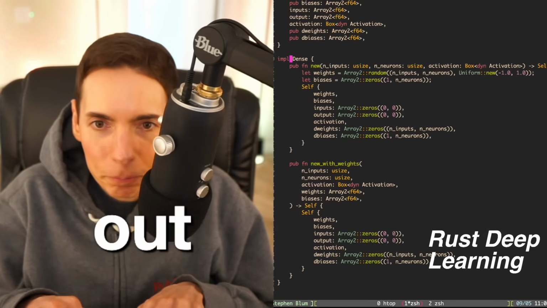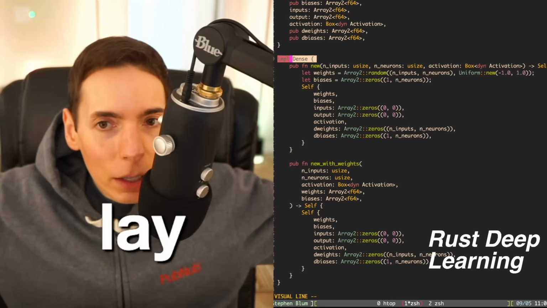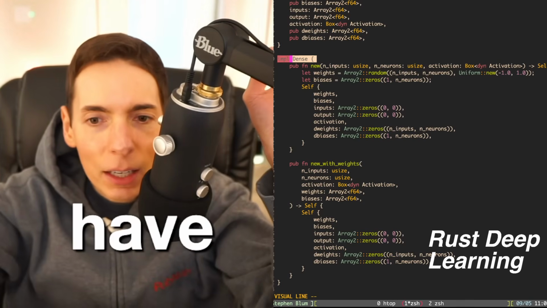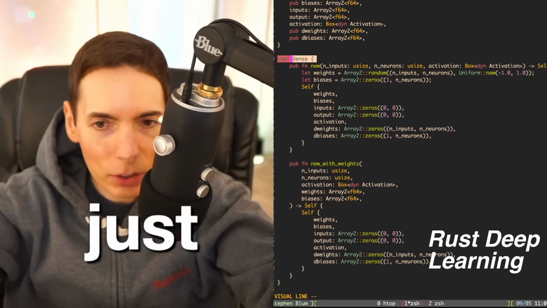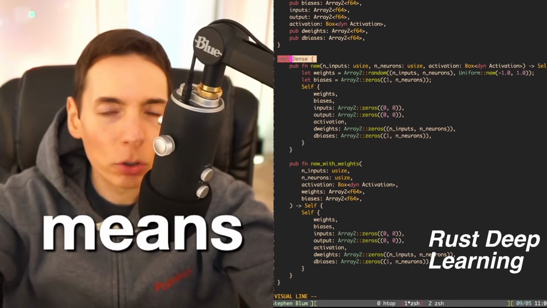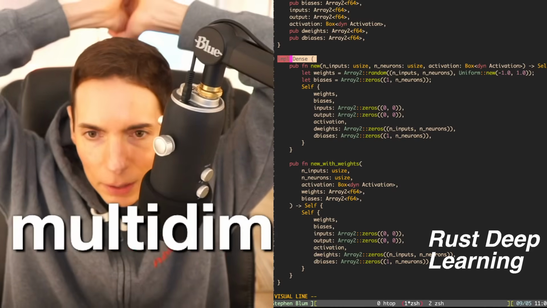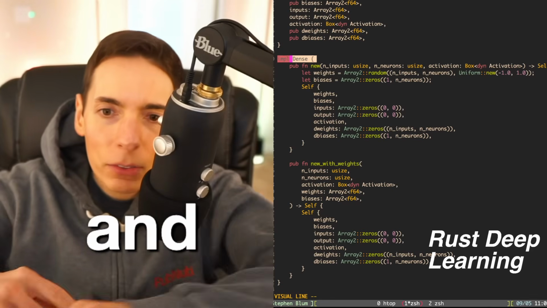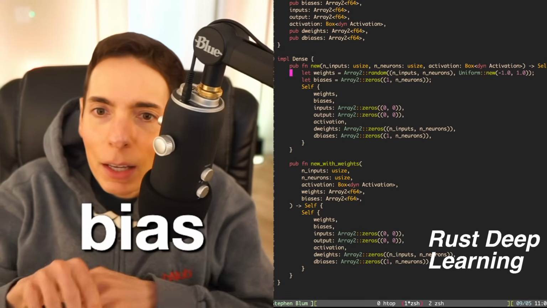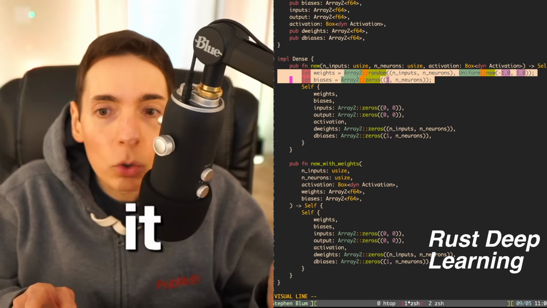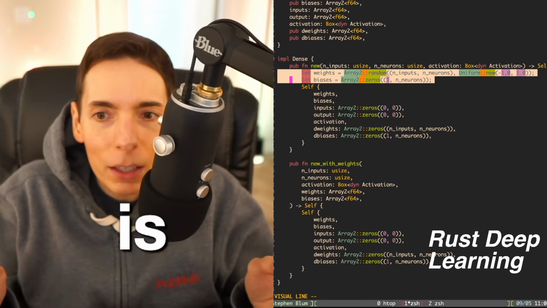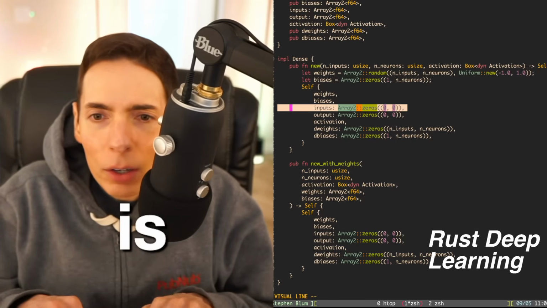Check this out. Okay, so this is the only layer that we have in all of our framework here. It's just the dense layer, which just means a two-dimensional array, basically. A multi-dimensional array, with a bias. So basically this is it. We're looking at it right here. These two lines are what it is. There are inputs and outputs.